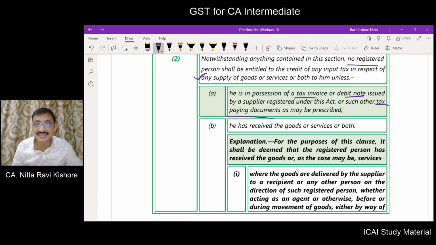So any of those tax invoice or any other document should be in your possession. He has received the goods or services. You are eligible to avail ITC only when you have received the goods or services or both.